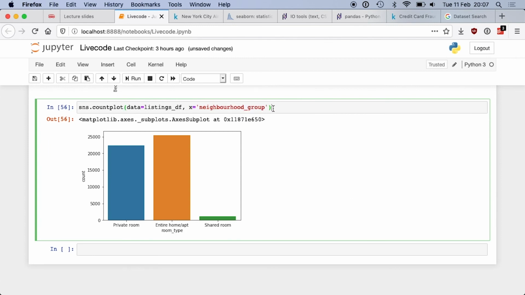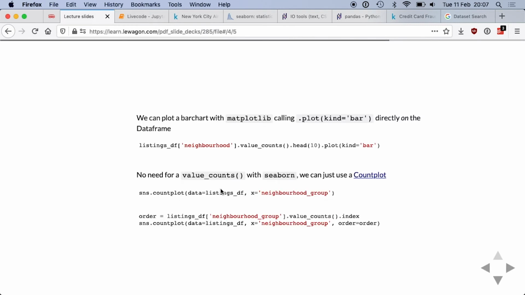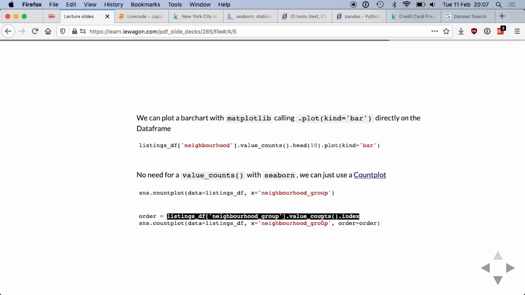So something which might bother you here is the fact that the count plot, so the bar chart, is not sorted. I don't have Manhattan first, and I don't have Staten Island last. If I want to have it, I need to specify the order in my count plot statement. So I'm going to look at the index of my value counts to have the actual sort from the value counts.